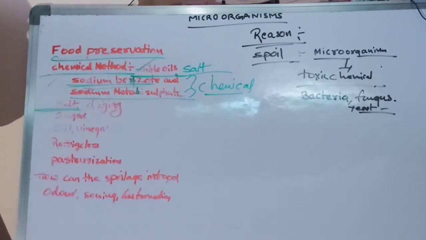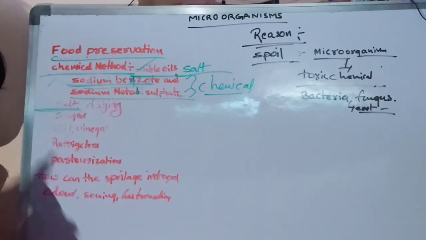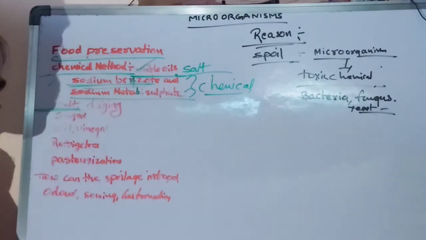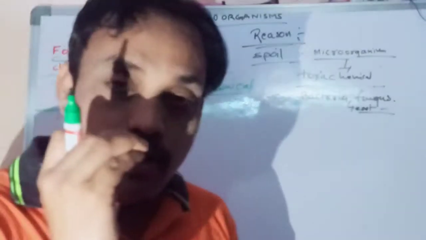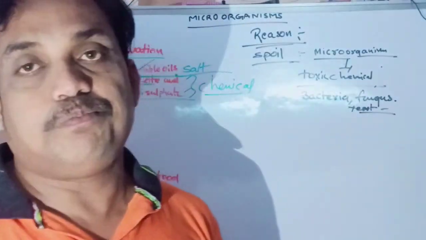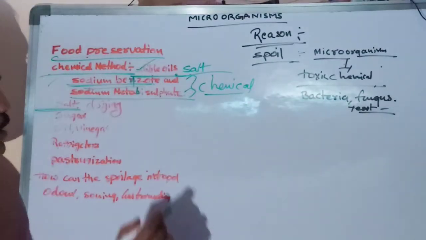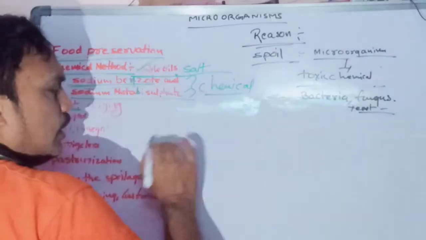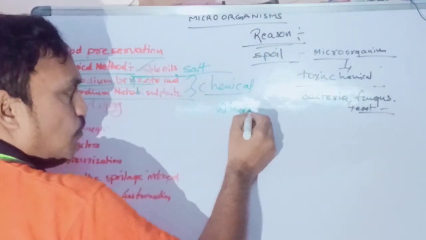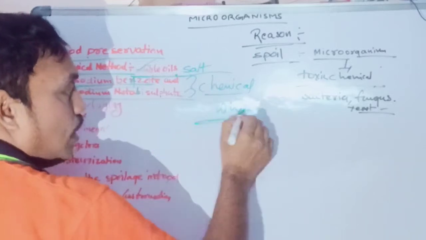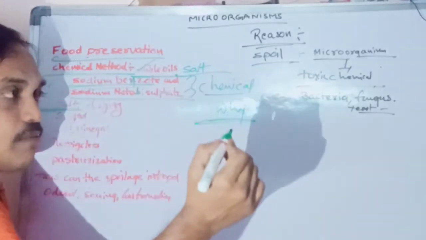Adding salt as a preservative method, what is the use of it? That is very important. Why are we adding salt? Adding salt is one of the important preservative methods. Salt is useful as a preservative.